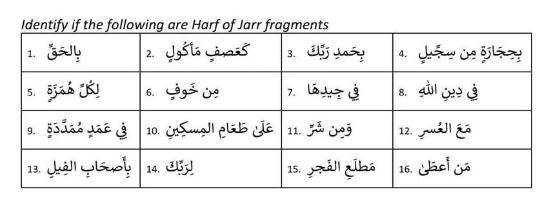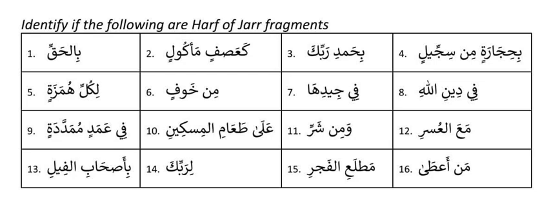Rabbika is mudaf mudaf ilayh. So here in li rabbika you have mudaf mudaf ilayh and jar majrur both. One sentence can have multiple grammar rules, but what we are learning is jar majrur. Number 15, matla il fajri. See fajri, how did it become fajri? Because of matlai, which is mudaf mudaf ilayh. There is no jar majrur here. Because of mudaf ilayh, fajri becomes jar.